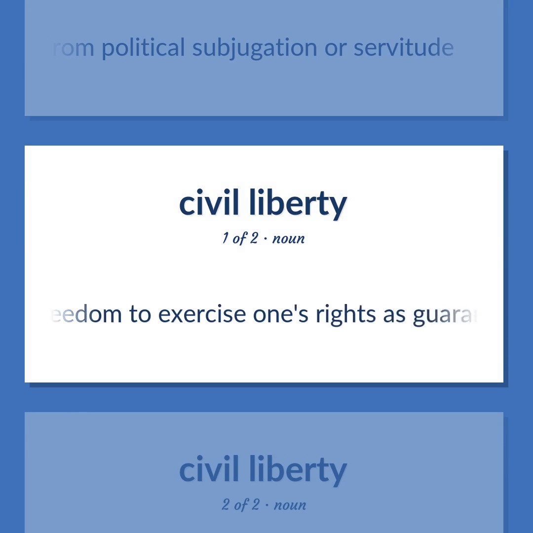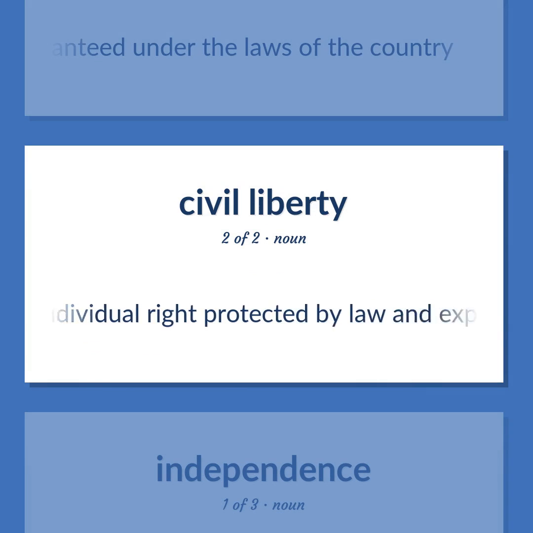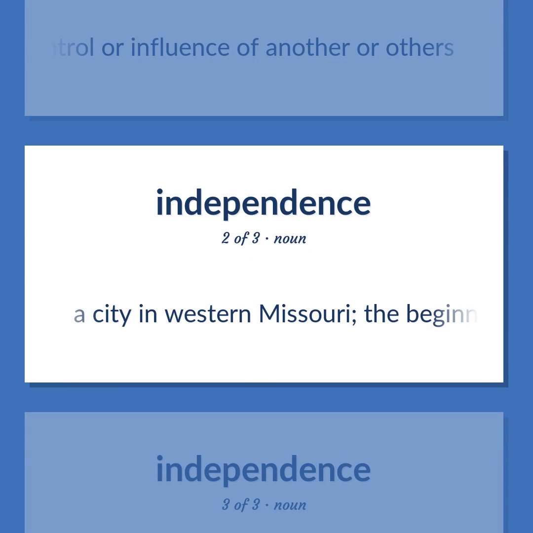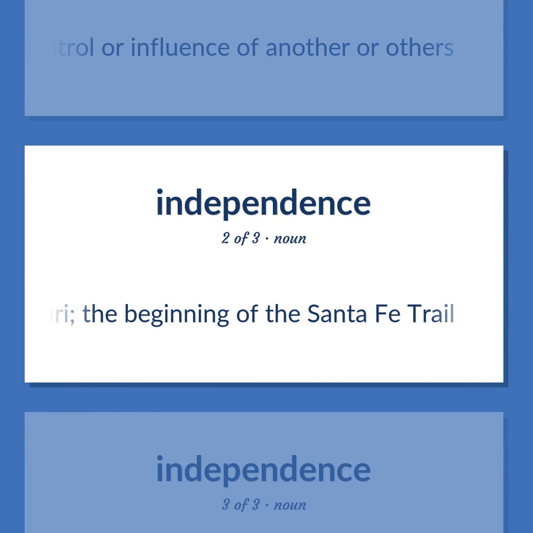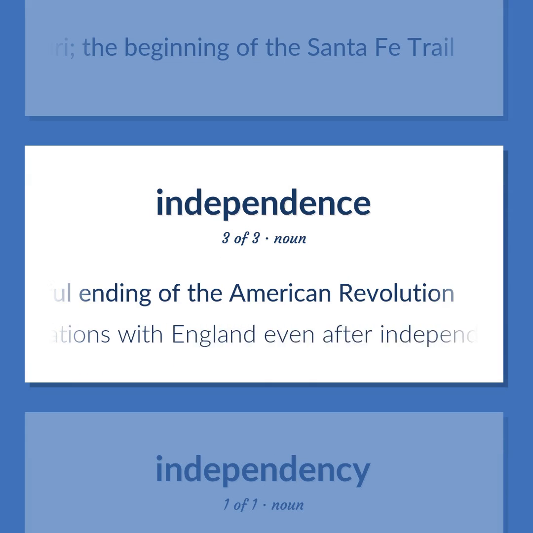One's freedom to exercise one's rights is guaranteed under the laws of the country. Fundamental individual right protected by law and expressed as immunity from unwarranted governmental interference. Freedom from control or influence of another or others. A city in western Missouri, the beginning of the Santa Fe Trail. The successful ending of the American Revolution. They maintained close relations with England even after independence.